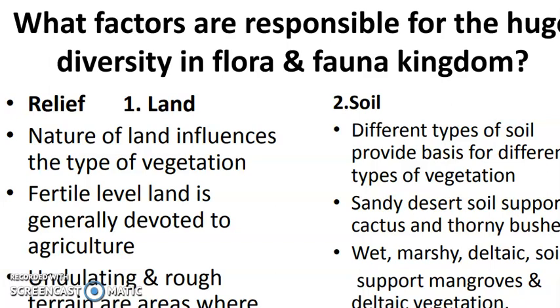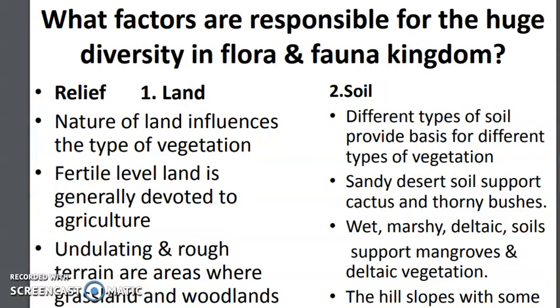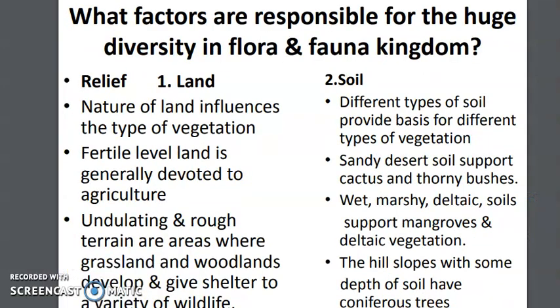Now obviously there are some reasons. What reasons are responsible for this huge variety of flora and fauna in a country? These factors are divided into two parts. One is called the relief factor, another is called the climatic factor. Under the relief factor, the land could be a factor, and different soil in different places can be a factor. These are the factors that affect the distribution of plants and animals in a particular area.